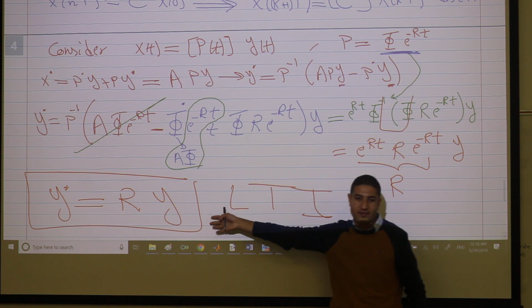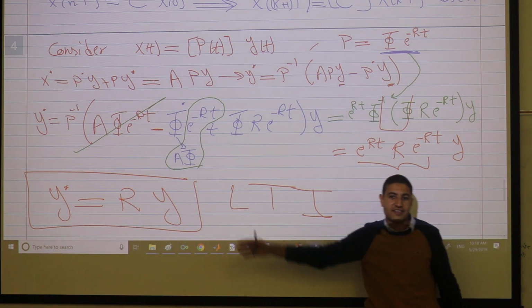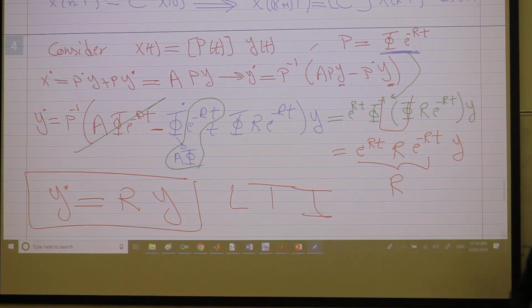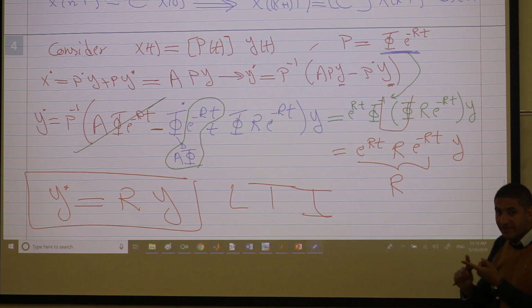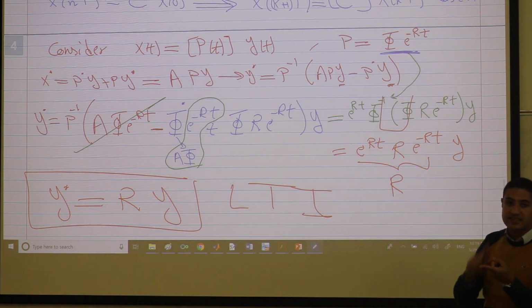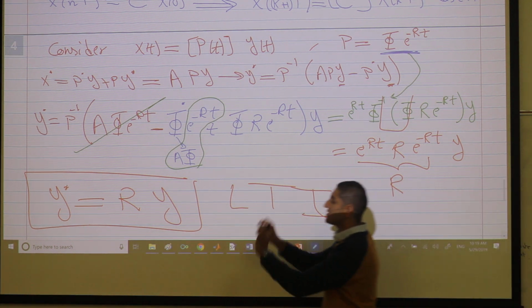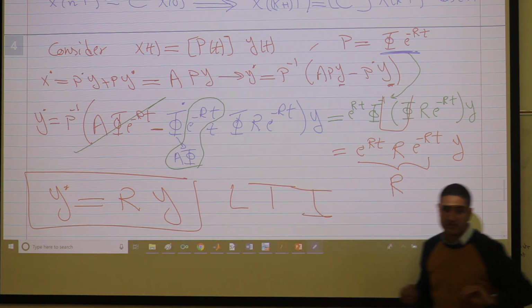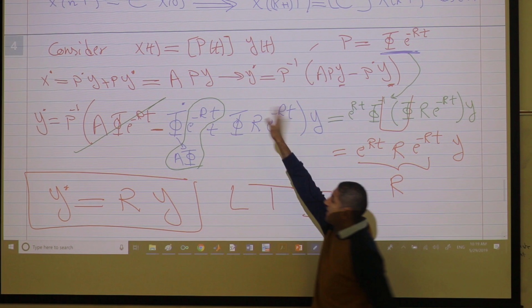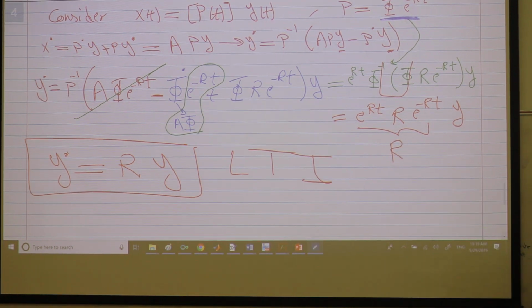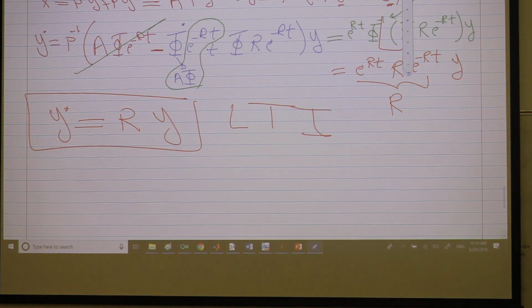And I know very well how to check the stability of this guy. This is LTI, and the eigenvalues of R should lie in the left half plane, which I know from the Floquet decomposition. But the point here is that I managed to transform a time varying system to a time invariant system. Exactly, there is no approximation. It's an exact transformation. So I can work here very fine and just ignore the time varying system and look at the following property. We have one more property.